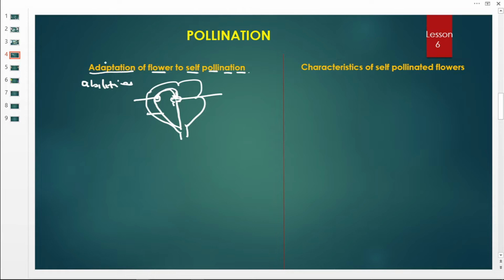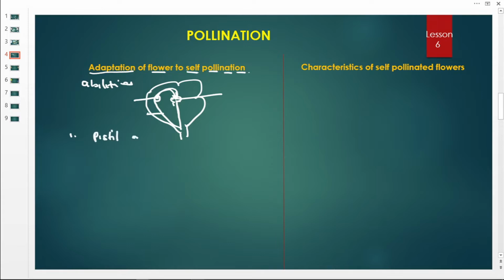Then we are now looking at what we call the adaptations, the abilities, the things that put these flowers in a position to carry pollen grains from the anther to the stigma within that same flower itself. Number one, some flowers have the pistil and the stamen mature at the same time.